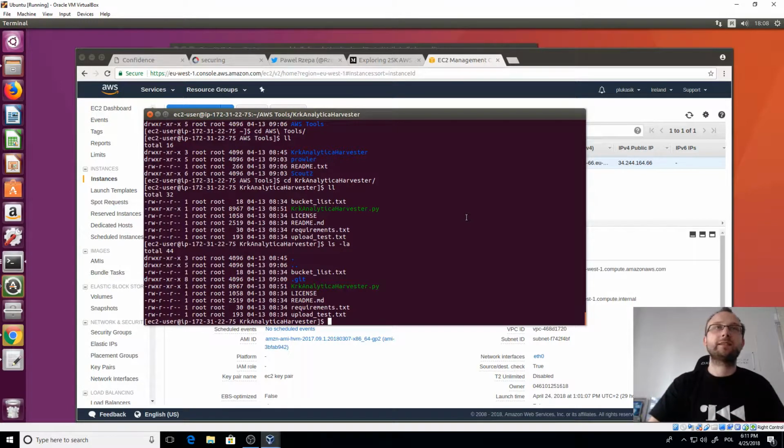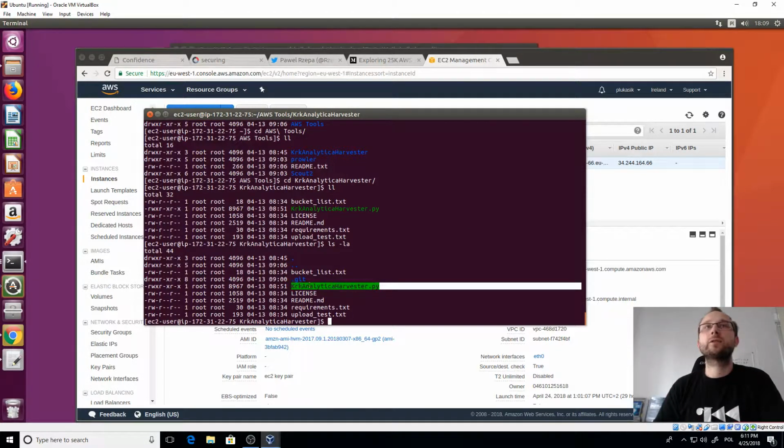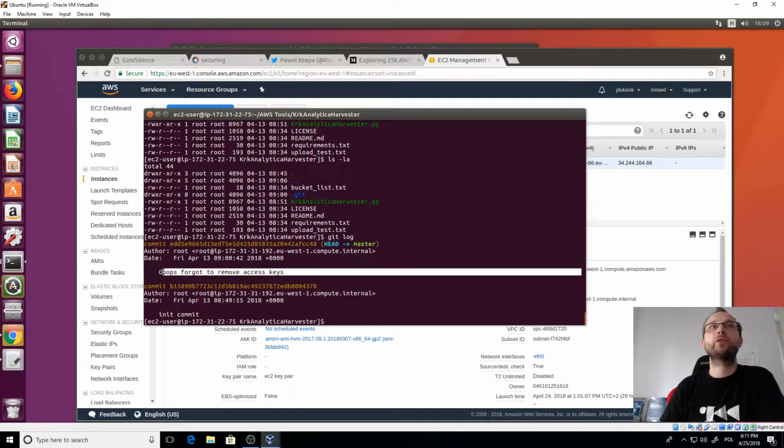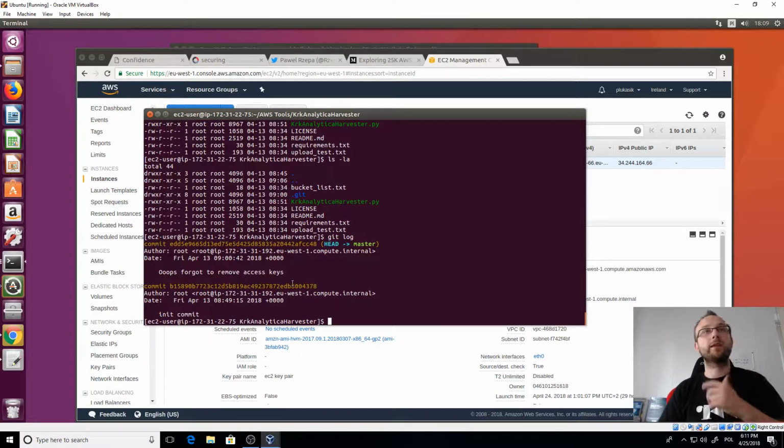But when I saw it, I immediately thought, maybe some keys were committed to this repository and then only removed, because if we check this py file, there was no credential. So if we did git log, which I did, and oops, forgot to remove access keys. So this is something we can try to get.